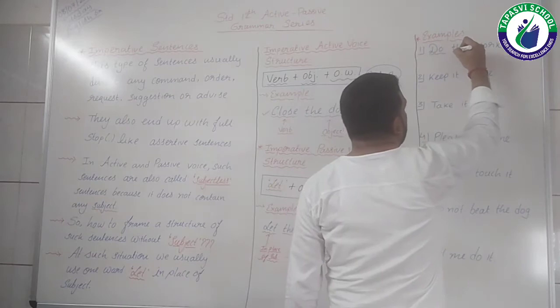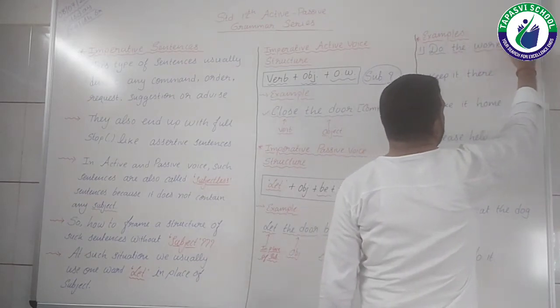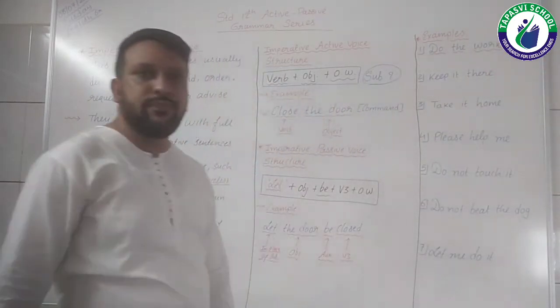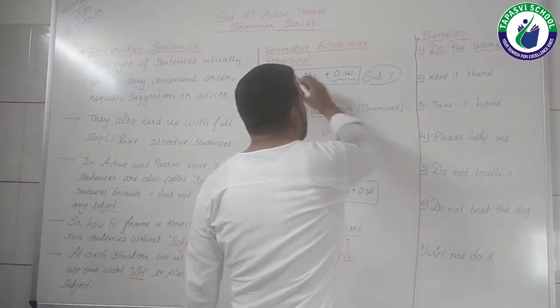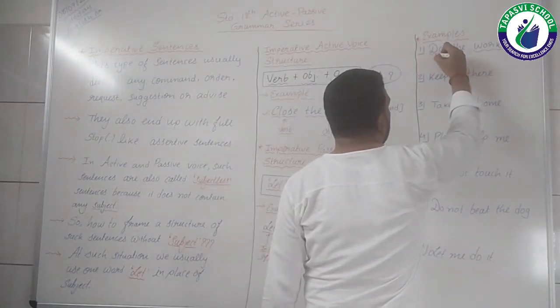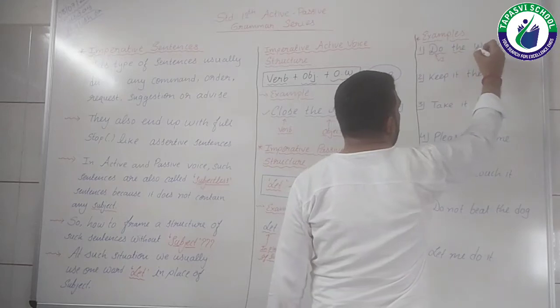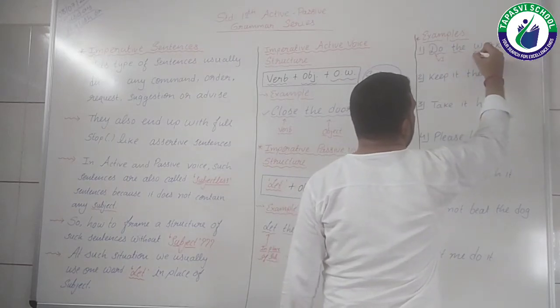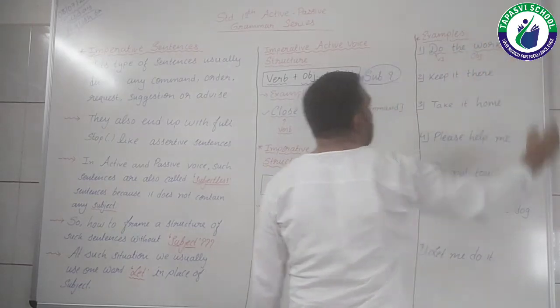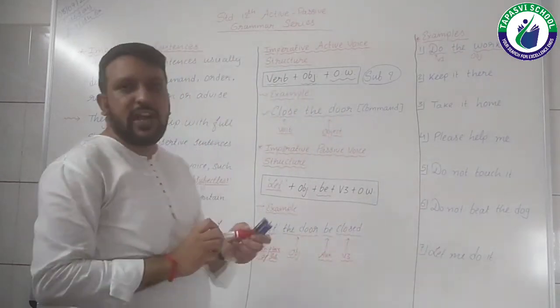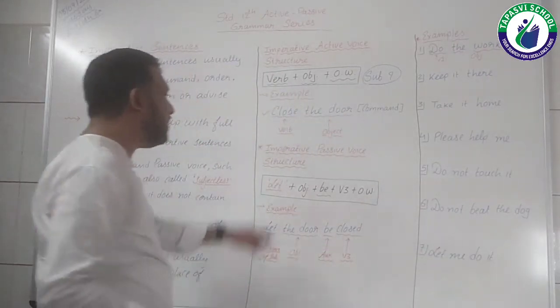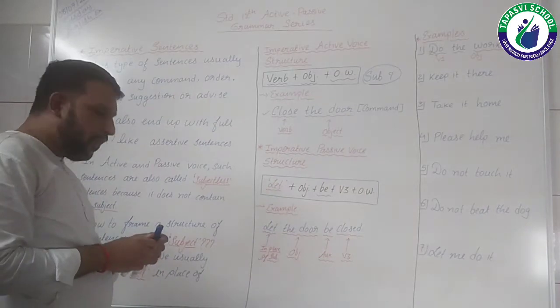Now see this: do the work. This is the first sentence. According to the structure, here is the verb, it's a V1, and the work is the object. Now how can we transform it into a passive voice? See the structure. As usual, what shall be added?